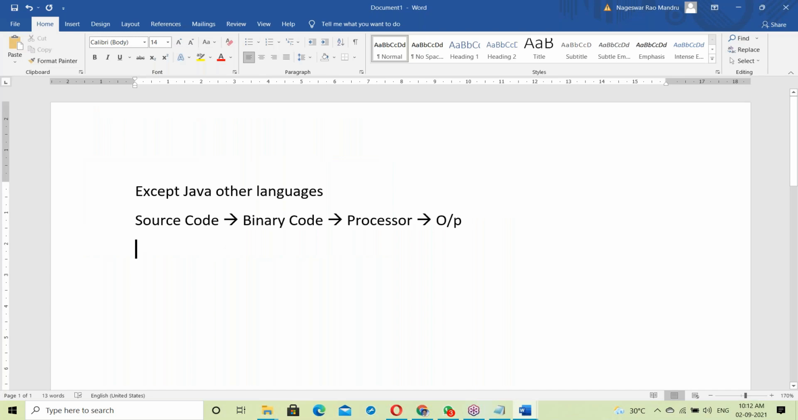Yes. See here, except Java, other languages. Source code converts into binary codes. That binary code is given to the processor, then it executes, generating outputs.